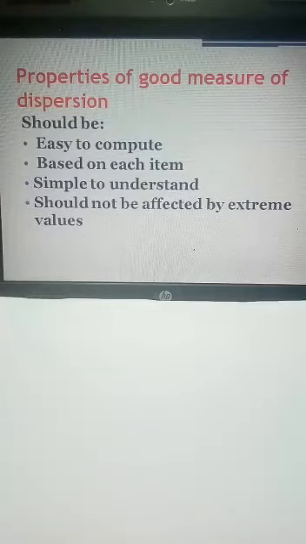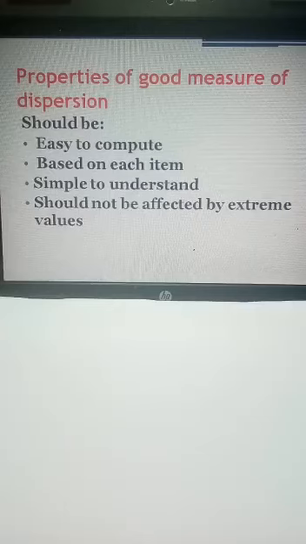Besides that, it should be simple to understand and it should not be affected by extreme values. Extreme values means the lowest and the highest values are not affecting it, not causing more fluctuation. So in this way, these are the properties of a good measure of dispersion.